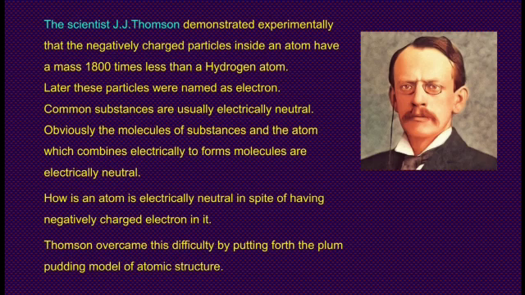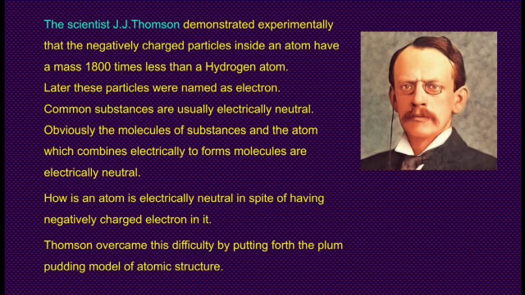Common substances are usually electrically neutral. Obviously, the molecule of substances and the atom which combines electrically to form molecule are electrically neutral. How is an atom electrically neutral in spite of having negatively charged electrons in it?